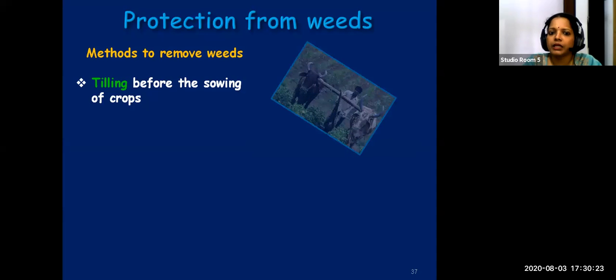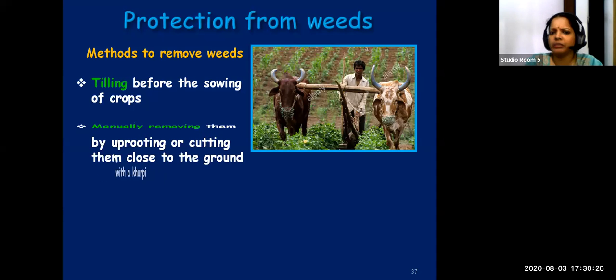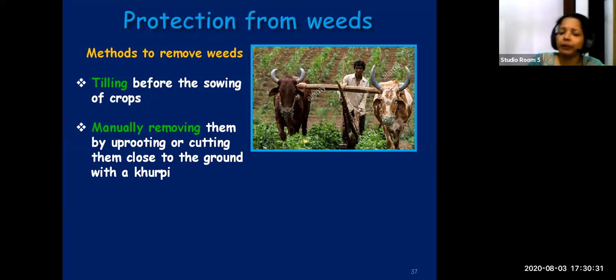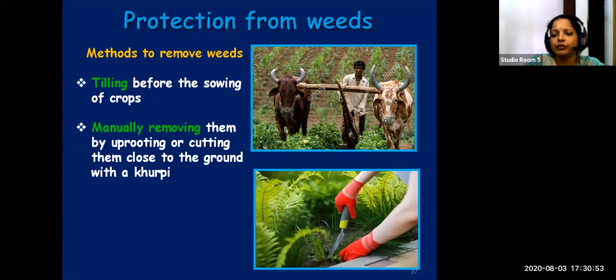Then, manually removing them means with your hand, not by using any machine. Using your hand, you can uproot them. Uproot them means pluck them along with their roots. Along with the roots, you can pluck them out. So that is known as uprooting, taking along with the roots, or using a kurpi. A kurpi is a device. With the help of a kurpi, you can cut them close to the ground. So very close to the ground, you can cut them using a kurpi, or with your hand, you can uproot it. Simply, you can pluck it along with the roots.